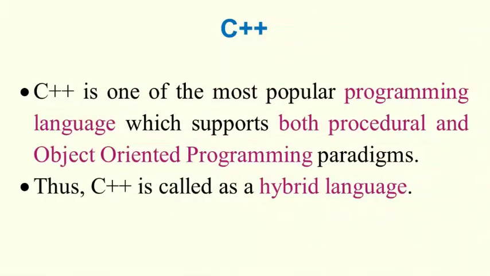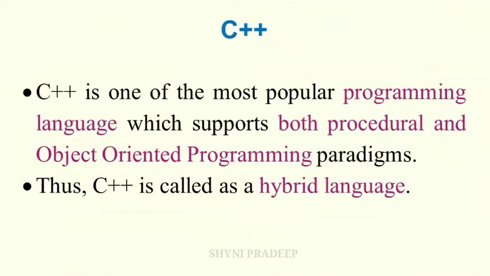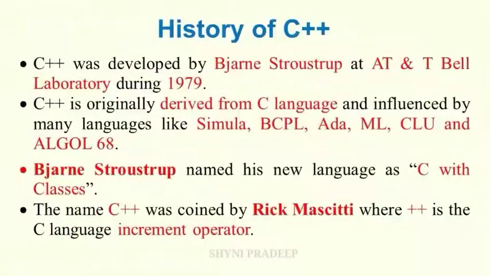So first let us see what is C++. C++ is one of the most popular programming languages which supports both procedural and object-oriented programming paradigms. So it is the most popular programming language. It supports both procedural and object-oriented programming paradigms. So C++ is called a hybrid language. It is also called what? Hybrid language.